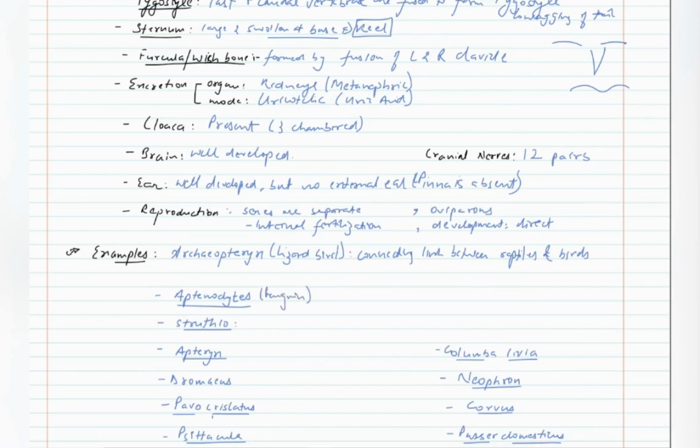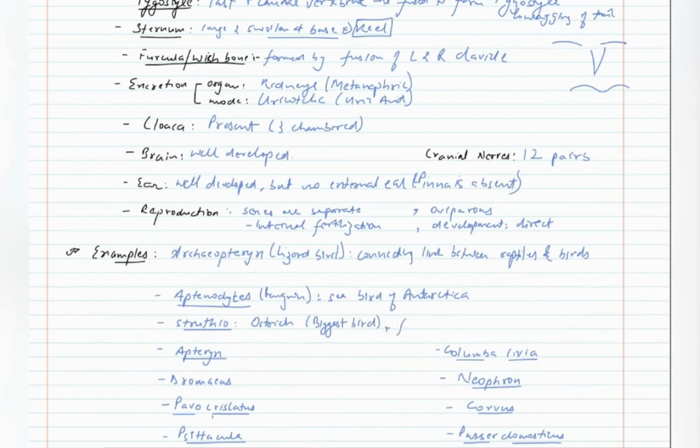Aptenodytes, also known as penguin, is found at the south and north poles. It is also known as seabird of Antarctica. Struthio is known as ostrich. It is the biggest bird.